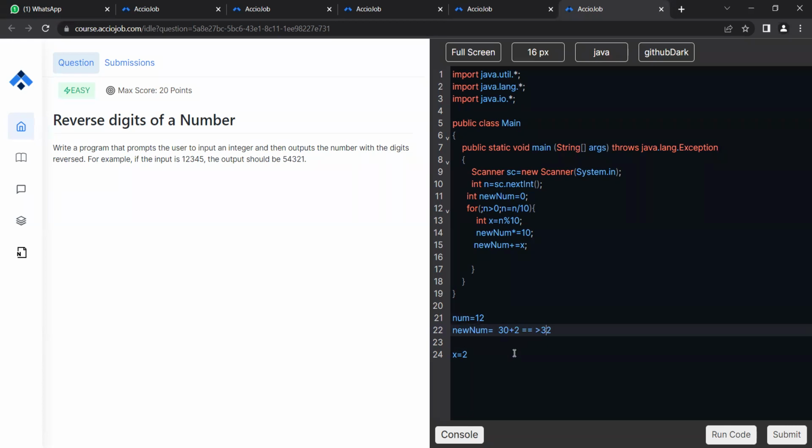Why shifting? Because see, 3 के पीछे 2 ऐड करना है, तो 3 को 10 से मल्टीप्लाई करेंगे, 3 एक पोजीशन आगे चला जाएगा, राइट? उसके बाद 0 को 2 को ऐड करेंगे तो 30 प्लस 2 हो जाएगा, राइट? In English, what I said is that I need to add 2 behind 3, right? So for that I need to basically shift 3 one place to the left. How can I do that? If I multiply it by 10, it becomes 30 instead. So I get a 0 at the end, right? If I add a 2 to it, now it is 3 shifted once plus 2. That gives me 32, right?